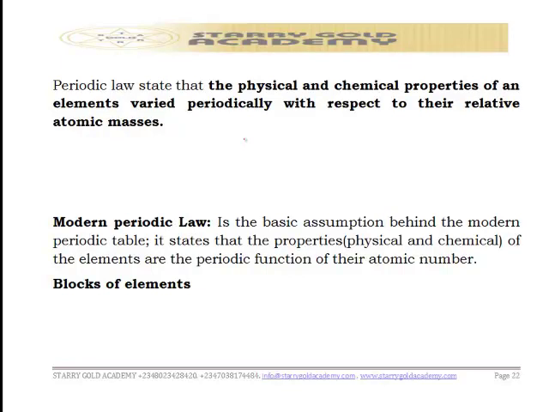When he was arranging the periodic table, his arrangement was based on their relative atomic mass. Sorry, I made a mistake there. It is relative atomic mass, not relative atomic number. It was based on their relative atomic mass, or we can say their relative atomic weight.